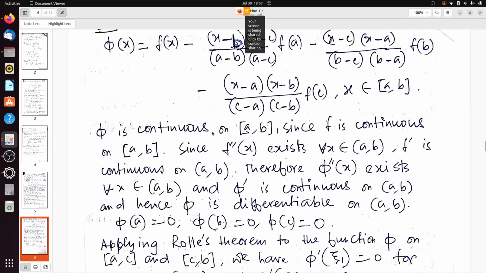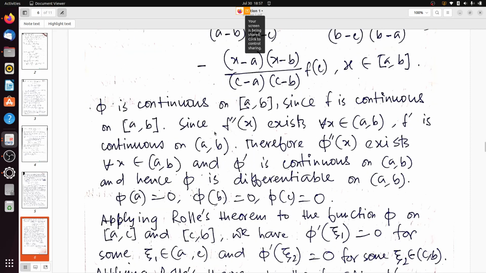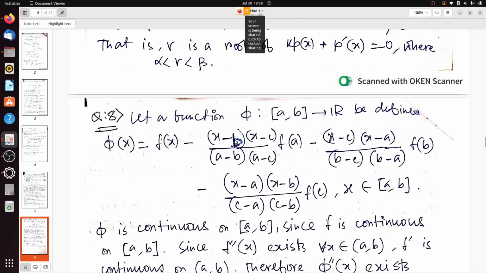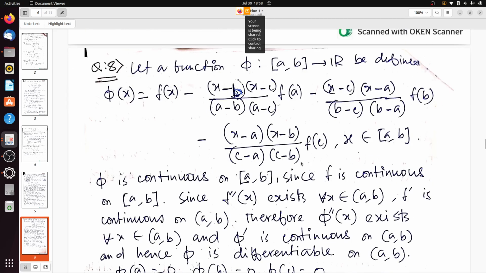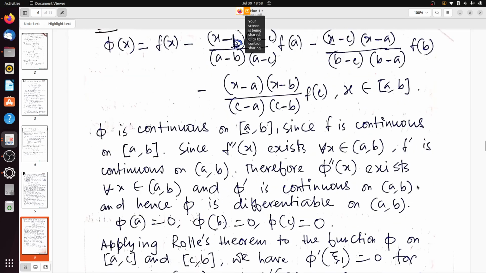Now phi is continuous on [a, b]. Since f is continuous on [a, b] and f double prime x exists for all x belongs to (a, b), f prime is continuous on [a, b]. Therefore phi double prime x exists for all these x and phi prime is also continuous on [a, b]. Just see the function phi. It is just a linear combination of differentiable and continuous functions. So phi prime is continuous on [a, b] and hence phi is also differentiable on [a, b].